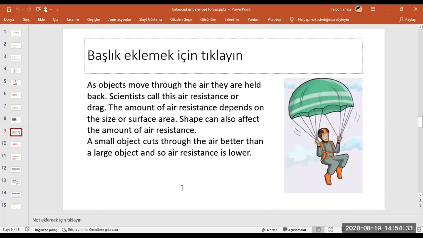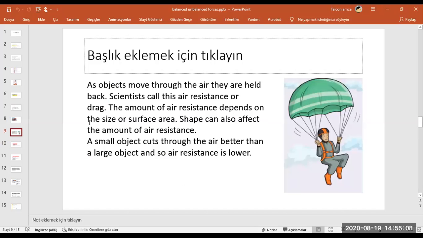Yes. Look here. This parachute will go from up to down, but it's gravity. Yes, by gravity it will go from up to down, but air resistance is in the opposite direction, from down to up. It means this air resistance will slow this parachute. It means it does not fall down directly, a little bit slower.